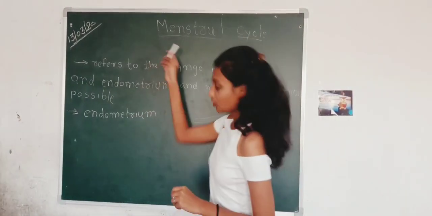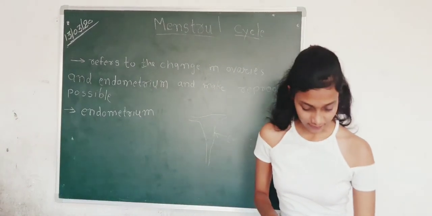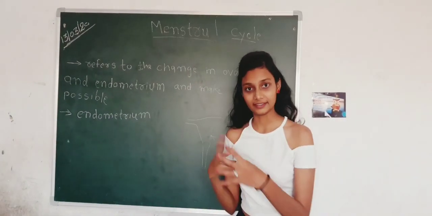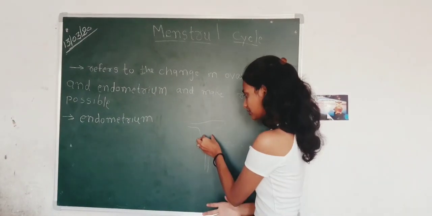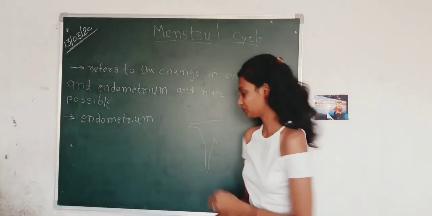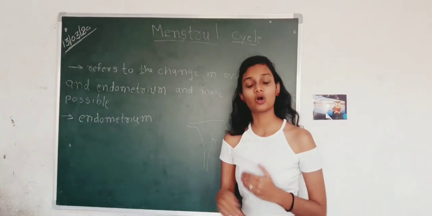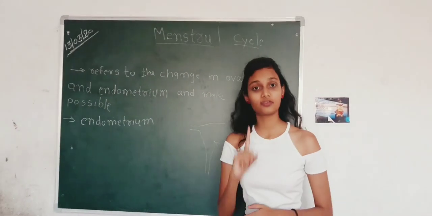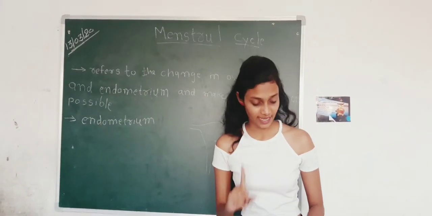Okay, so now, the menstrual cycle. In the menstrual cycle, the endometrium builds up, meaning it thickens inside the uterus, and on the first day it sheds out, which we call menstruation, and we call it the first day of the menstrual cycle.